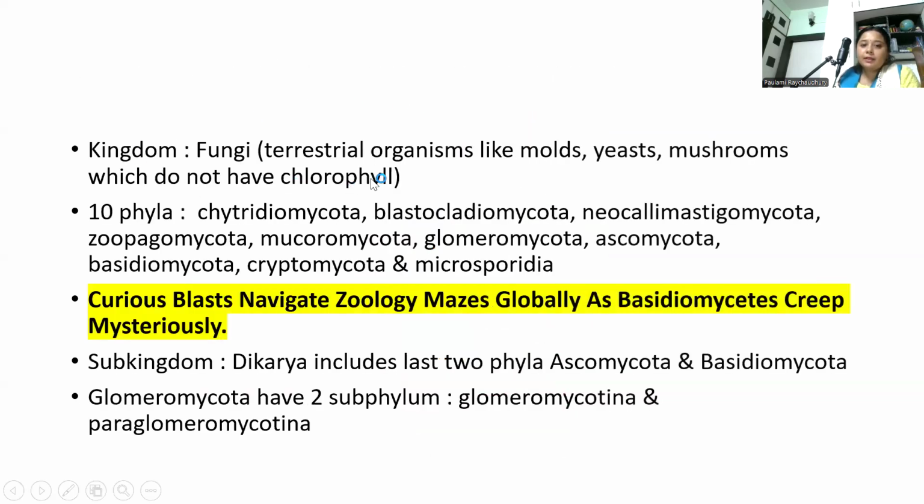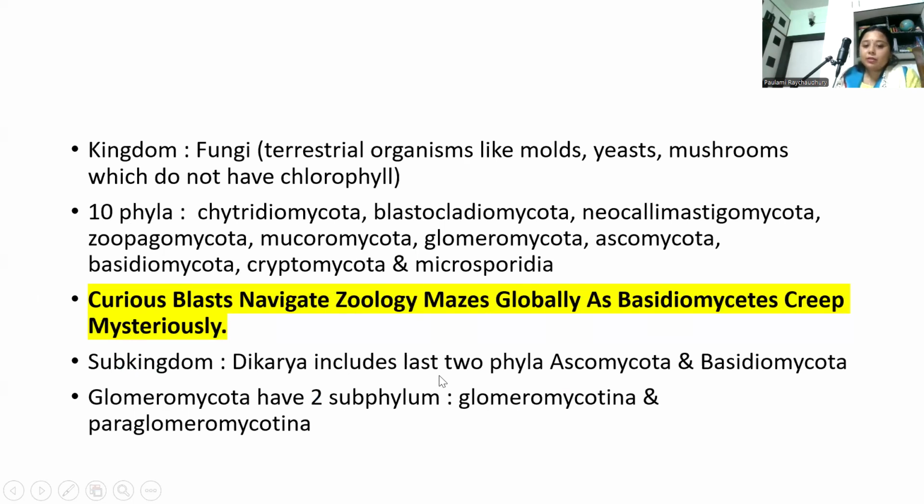Now, kingdom Fungi: terrestrial organisms like molds, yeasts, and mushrooms, which do not have chlorophyll. There are 10 phyla: Chytridiomycota, Blastocladiomycota, Neocallimastigomycota, Zoopagomycota, Mucoromycota, Glomeromycota, Ascomycota, Basidiomycota, Cryptomycota, and Microsporidia. You can remember them with the mnemonic: Curious blasts navigate zoology mazes globally as Basidiomycetes creep mysteriously. Use this mnemonic for the 10 phyla, otherwise it will be very difficult to remember.